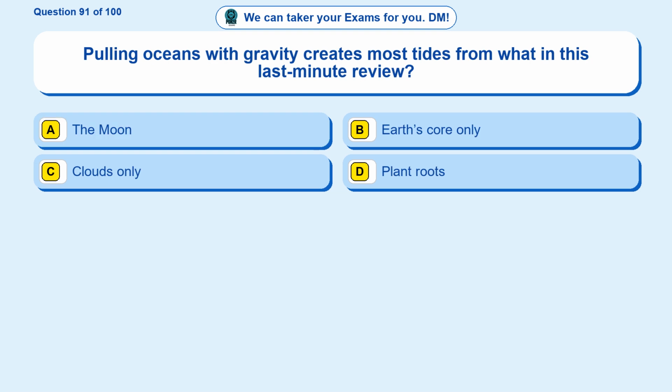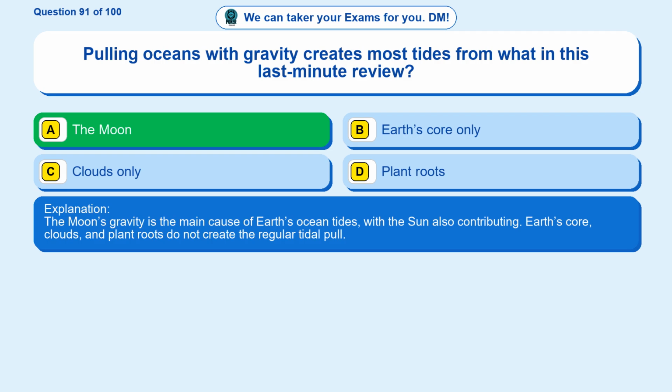Question 91. Pulling oceans with gravity creates most tides from what in this last-minute review? Option A, the moon. Option B, Earth's core only. Option C, clouds only. Option D, plant roots. The correct answer is option A. The moon. The moon's gravity is the main cause of Earth's ocean tides, with the sun also contributing. Earth's core, clouds, and plant roots do not create the regular tidal pull.